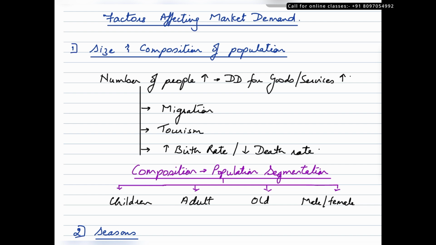For example, if there are a lot of children in a given population, there will be high demand for children related goods and services. There will be high demand for toys, there will be high demand for those tricycles that children drive, small toy cars. There will be high demand for these kinds of goods. Likewise, if there is a high proportion of aging population in a given market, there will be high demand for medical facilities, ambulance services, healthcare facilities in a given market. Alright. So this is how size and composition of population would impact the market demand.